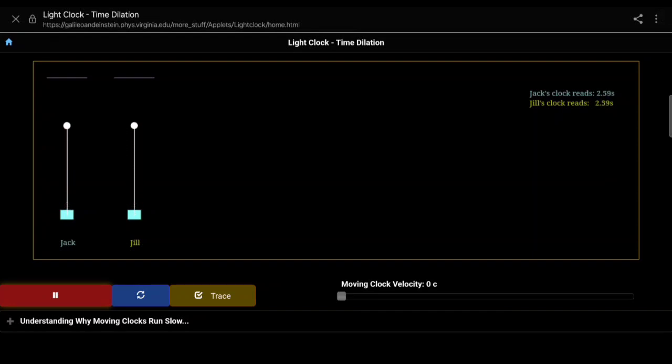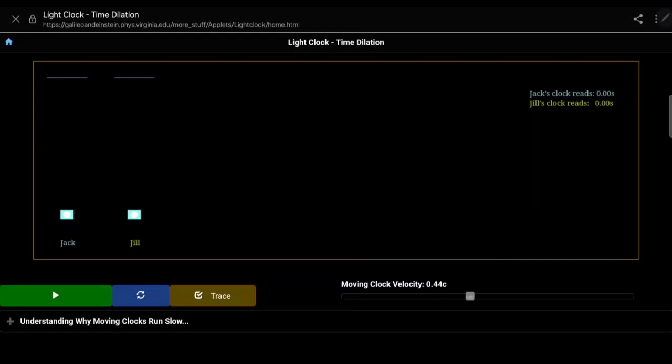Here we have Jack and Jill. Jack is the observer who is static, and Jill is the observer who is moving with velocity v. You can see both of them traverse with, here we have 8 seconds, because the velocity of Jill is way smaller than the speed of light. Let's run it again. Okay, v is very small compared to the speed of light. Hence, the clocks of both Jack and Jill show very similar time. Got my point? Now, let's say we want to increase the velocity.